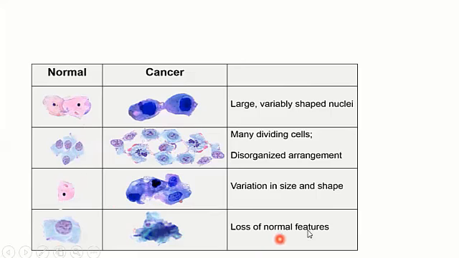Next is the loss of normal features. For example, the normal features which are present inside the cell are various kinds of organelles and their shapes and other things. But in the case of the cancerous cells, the cell may lose its normal features as compared to the normal cells.